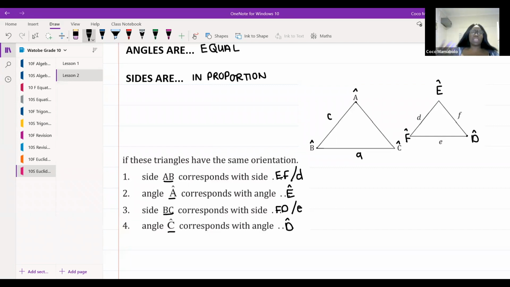All right, this is easy stuff. We're looking at it from an easy perspective here. There's nothing new that I'm teaching you guys. You're probably all like, Coco, we know this stuff. All right, but I need to remind you guys that the order is very, very important. The order in which we write these is very important. Okay, so I need you guys to remember, when we were doing congruent triangles, I made sure that you guys map out the triangles in the order that you need for them.